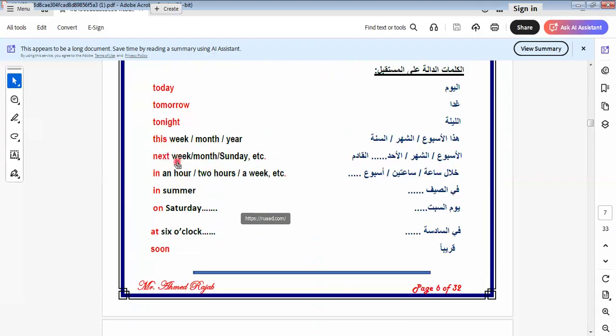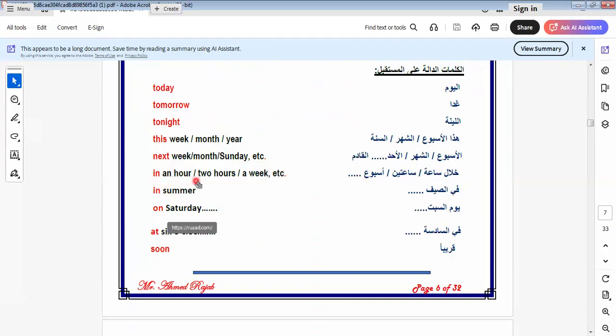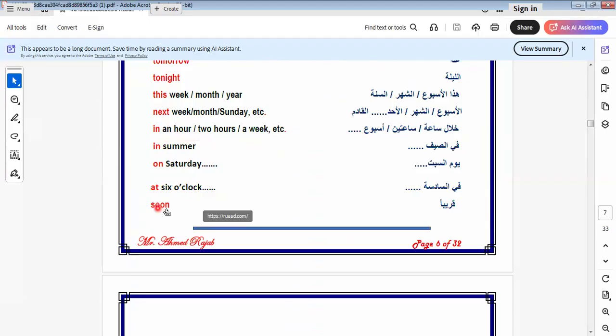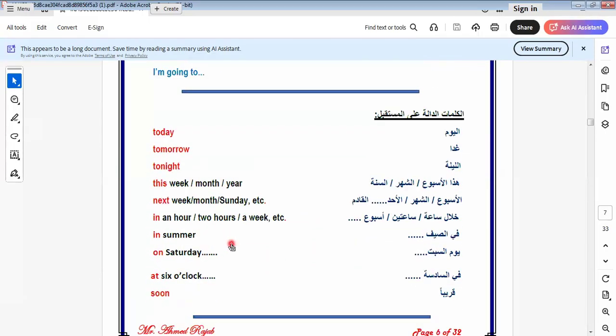We use next, soon, tomorrow. All these express the planning. We say next week, next month, and so on. In an hour, in 2 hours, in summer, on Saturday at 6 o'clock, soon. All this expresses the future action.